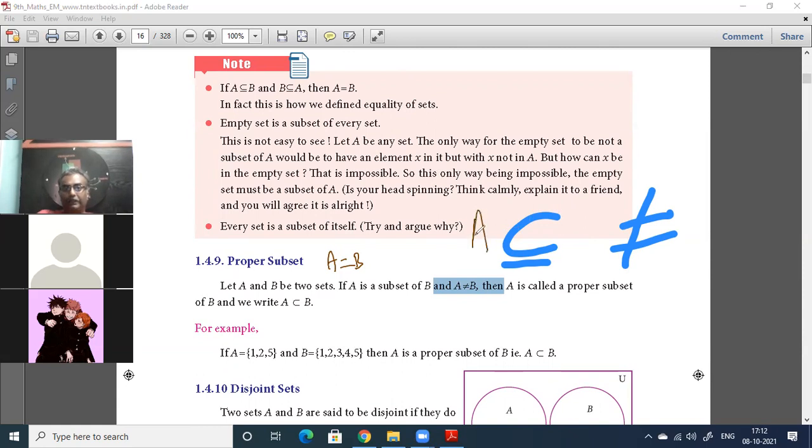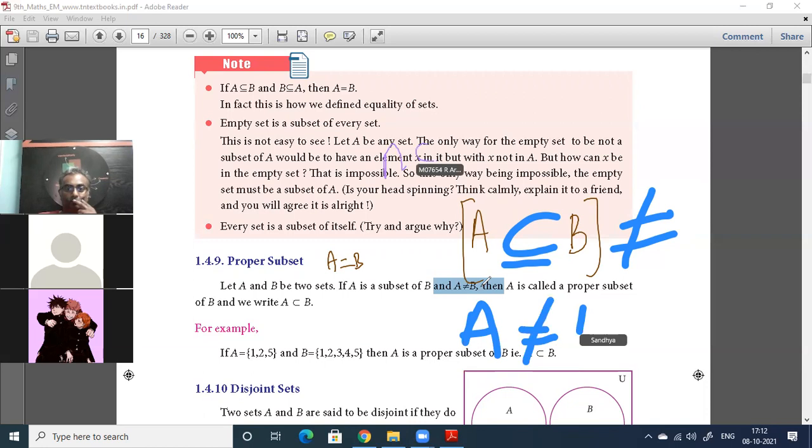So A is a subset of B. This is correct. How do you write A is a proper subset of B? That is A not equal to B. A is a subset of B and A not equal to B. Yes, it is a proper subset. That is the definition. But symbolically, how do you write A is a proper subset of B?